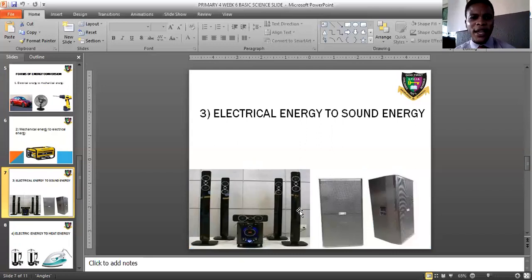Now, the third one says electrical energy to sound energy, under which we have our sound system, both at home and in parties. Your sound systems are all electrical devices. When you put them on, they bring out sound, and this sound is what we know as sound energy. Automatically, you are converting the electrical energy they contain to sound energy. Is that understood?